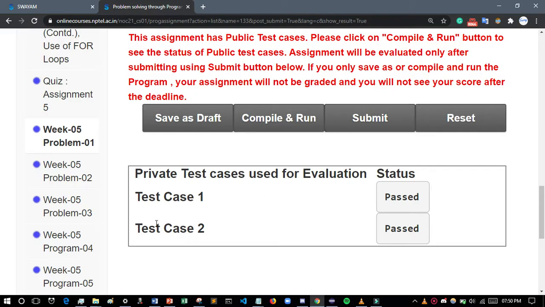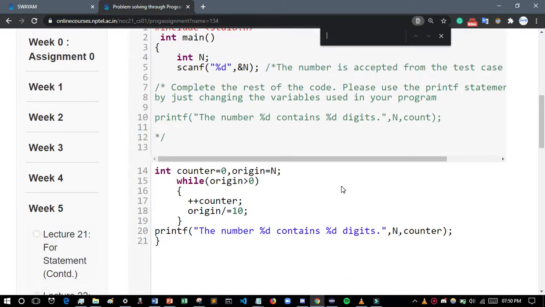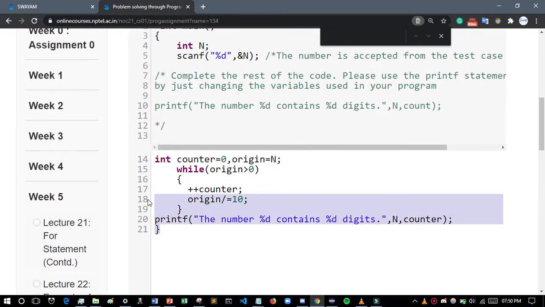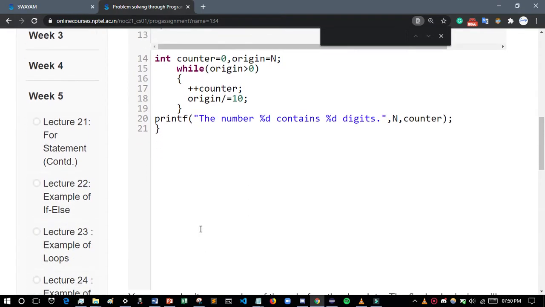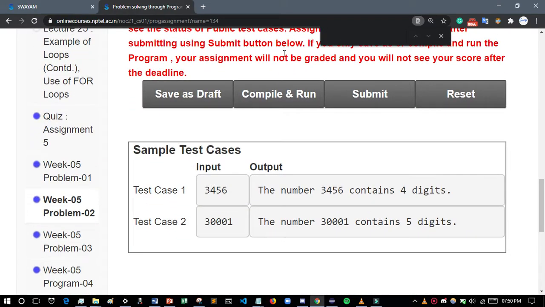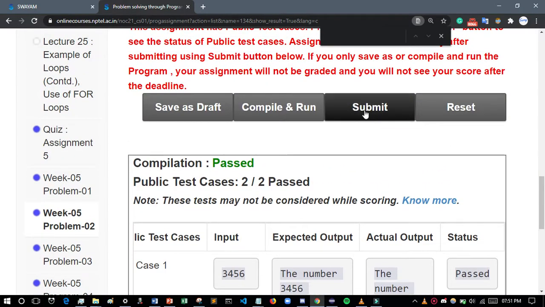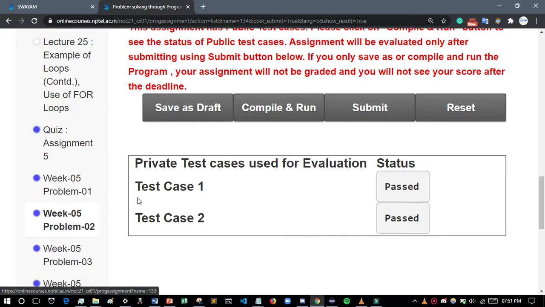After submitting, now we will solve question number 2. In this question we have to calculate the number of digits. So just write these lines of code, and pause the video and write this code. Now I will compile it. You can see here test case 1 and test case 2 passed. Now I will submit it. After submitting, test case 1 and test case 2 passed, now we will solve the third question.